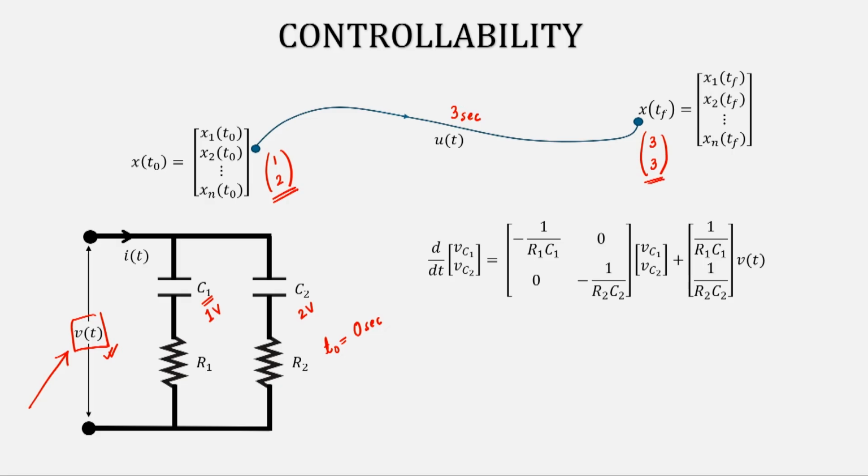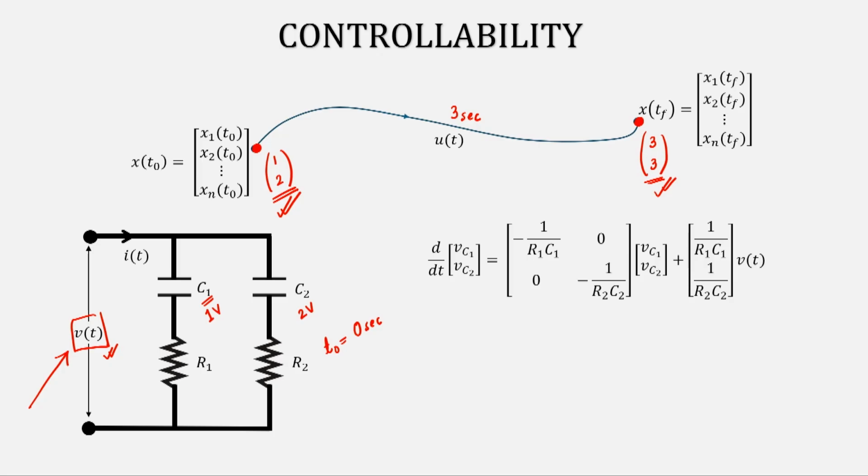This is the question that we are asking, and if you give any arbitrary initial condition and any arbitrary final condition and you are always able to go from the initial condition to the final condition within a finite time, then this system is called controllable.